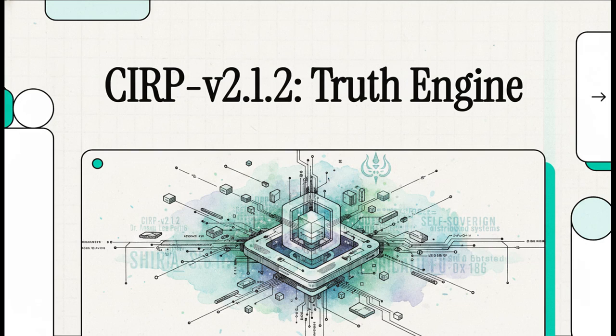Welcome to The Explainer. Today, we're diving into something that is absolutely groundbreaking in the world of distributed systems. We're going to explore the capability-oriented intent routing protocol, specifically revision v2.1.2. This was architected by Dr. Ansun Lee Perry, who you might also know from the documentation as architect